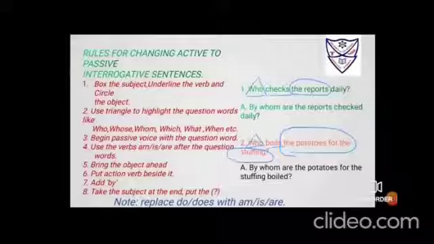Okay, when you're writing, you have to begin with the question word only. It means you don't have to do anything with that particular word; use it the same as it is written. Then you have to use the verbs am, is, are immediately after the question words. As a hint, I could say that WH words are best friends with helping verbs. Because they are best friends, they cannot be separated. Just keep in mind that whenever you add WH, beside WH you should add a helping verb, because both of them are best friends.